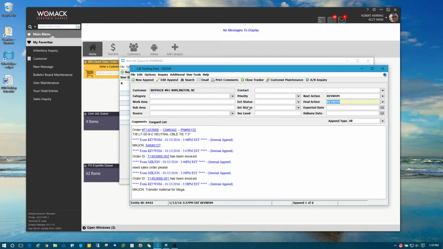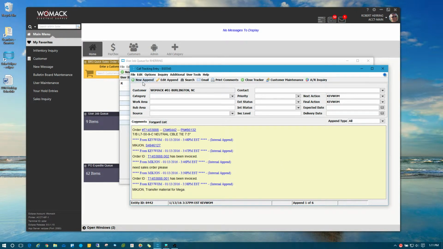Now, this is still open because the close is not right here in the status fields. So if you don't see close there, then it's still open. And I'm not the final action, but I'm done. I'm finished with this. So this is the process that I recommend people do. It's always courteous to everybody to notify them and let them know that you are taking yourself off of this job queue because you're done with it.